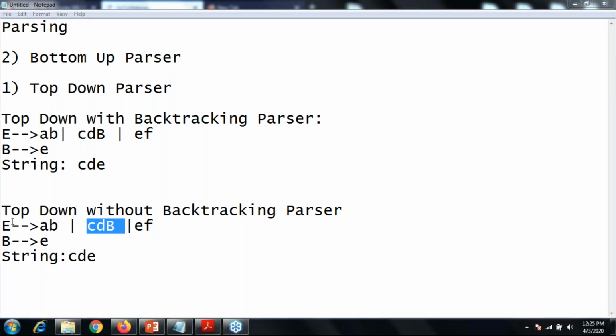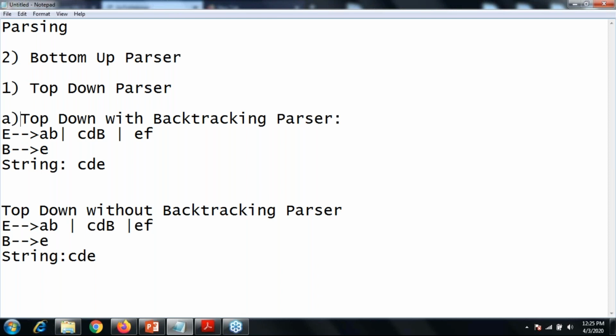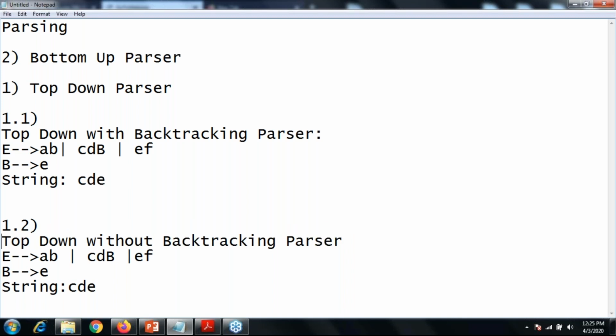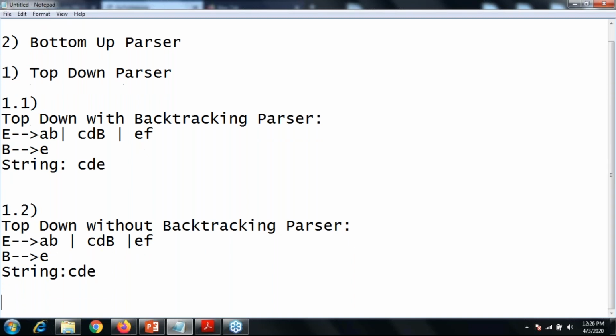Now, this one is 1.1, so you can easily identify, and this one is 1.2. In a top-down without backtracking parser, we have further partitions available.